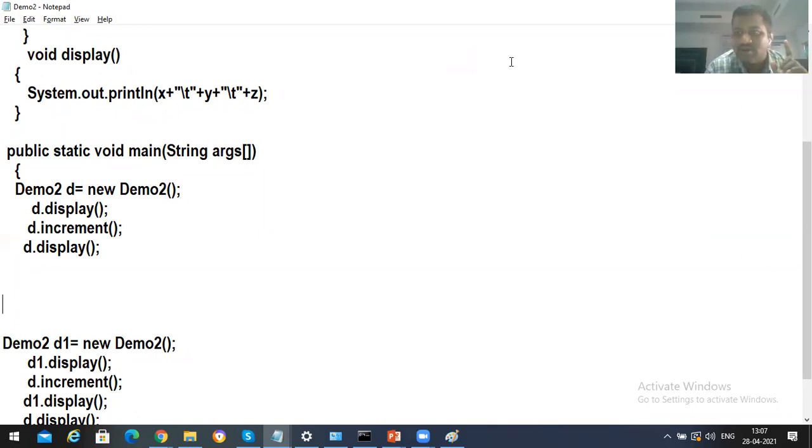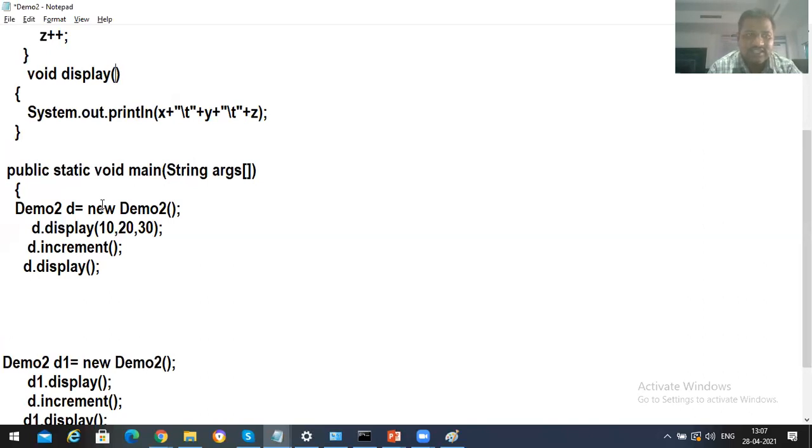Tomorrow we'll be discussing parameter passing for this display, how we can pass the parameters. Suppose I'm going to take 10, 20, 30. Then the receiving parameters are going to be something like this: int x, y, z. Then what happens if you take the same name, we'll discuss in tomorrow's class. And then we'll be discussing static methods. By tomorrow we'll be closing off this methods concept. Any doubts, you can ask, otherwise you can leave.